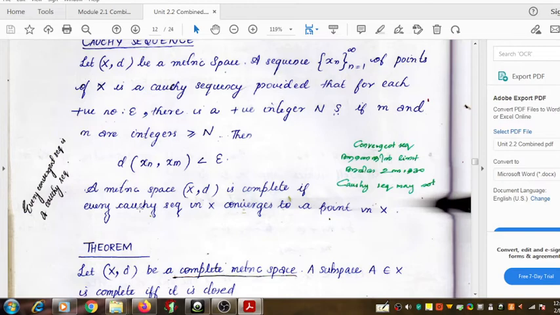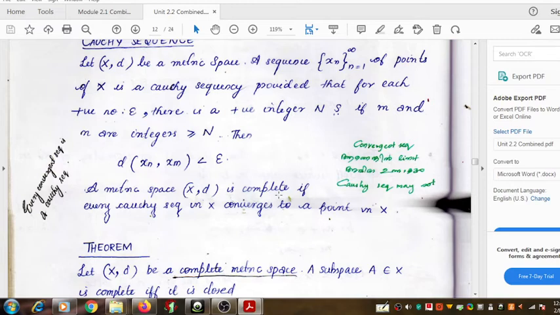Suppose a metric space contains one Cauchy sequence which does not converge to a point in that metric space, but all the other Cauchy sequences converge to some point in the same metric space. Then in that situation also the metric space is not complete, because there exists an exception. There exists one Cauchy sequence which does not converge to a point in the metric space.